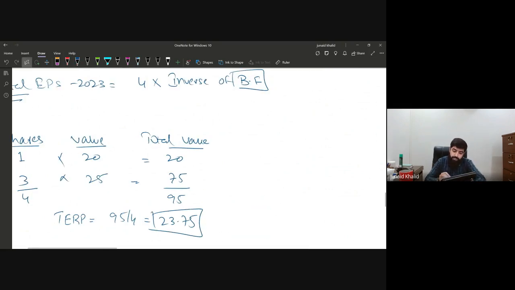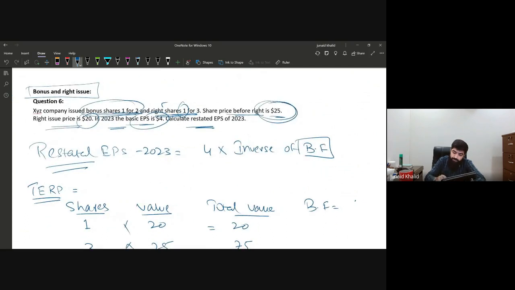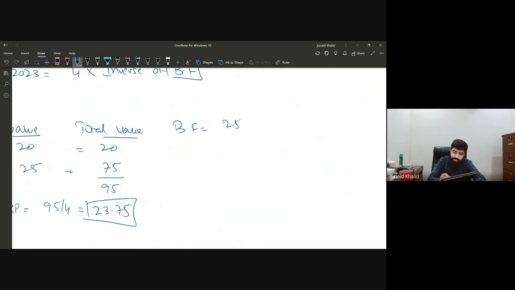Now we need to calculate the bonus fraction as well. In order to calculate the bonus fraction, share price before divided by TERP. So before, the share price was 25, and after, that is TERP, is 23.75. So the bonus fraction is 25 divided by 23.75. We can divide it or we can keep it as it is. So we have calculated the bonus fraction, but remember, this bonus fraction is related to the right issue.